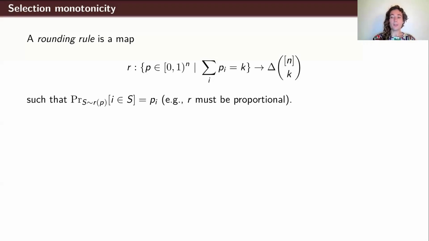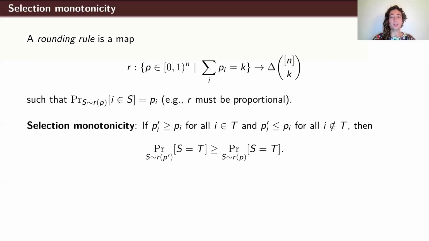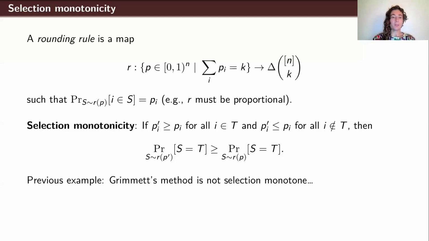Our fundamental definition of monotonicity is called selection monotonicity. It says that if we have some coalition T, and then we shift residues from some profile P to P prime, where all parties in T increase their residues and all parties outside of T decrease their residues, then the probability of selecting T should increase. So this is exactly what was violated on the previous slide. The previous example shows that Grimmett's method does not satisfy this axiom of selection monotonicity.